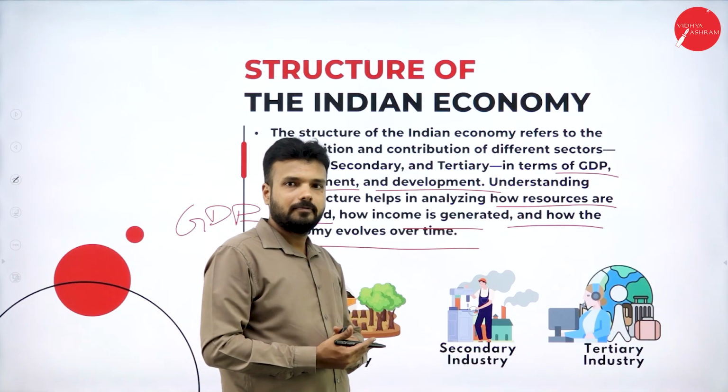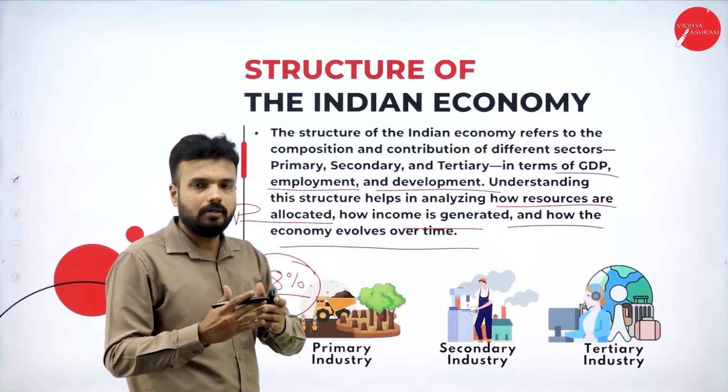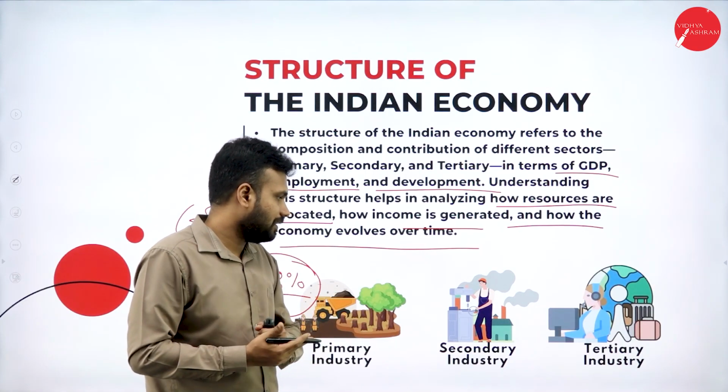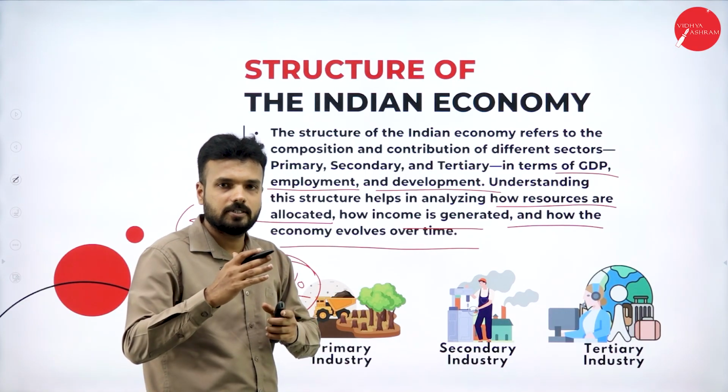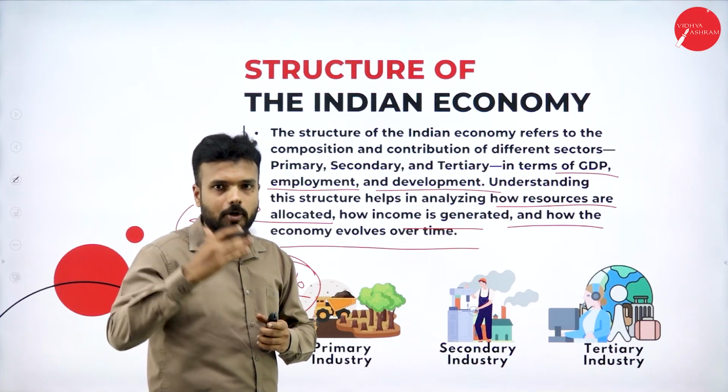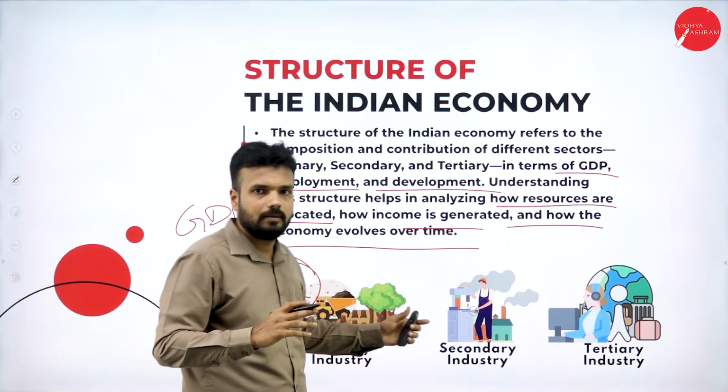And when it comes to the secondary sector, around 30 to 35% of the population is engaged in secondary industry, meaning conversion of raw materials into finished goods, or product based companies.